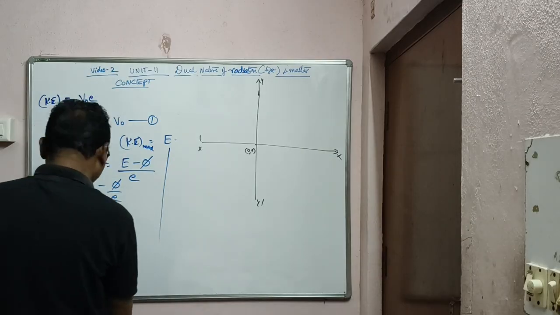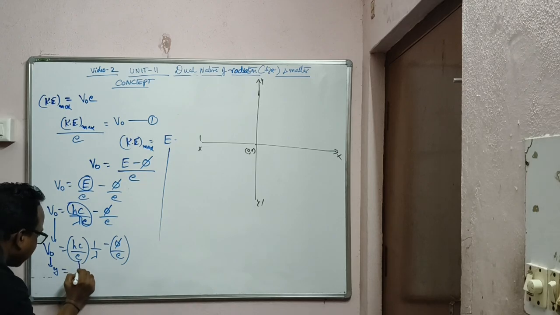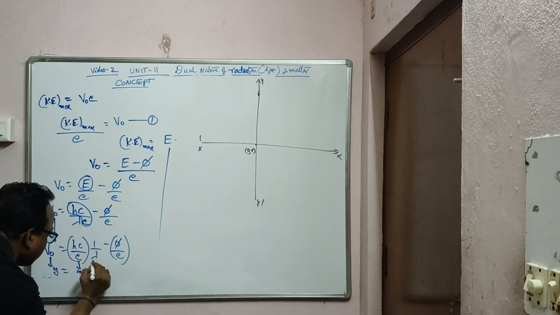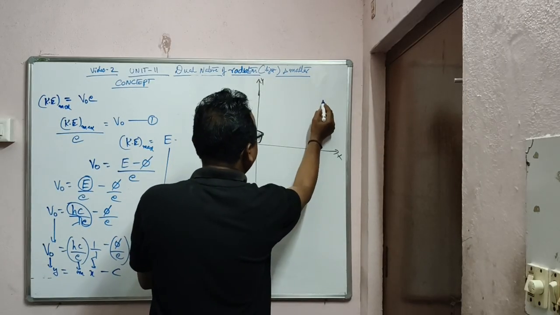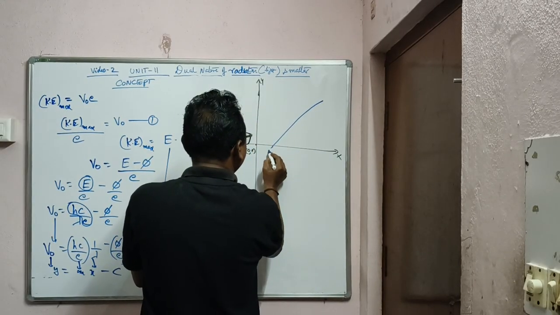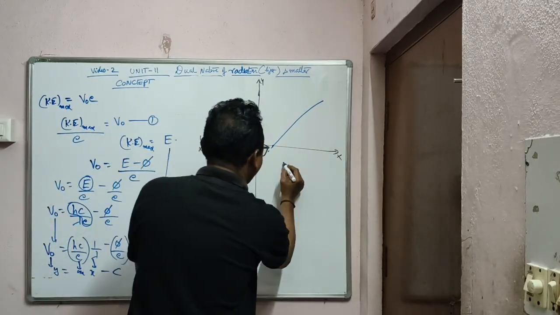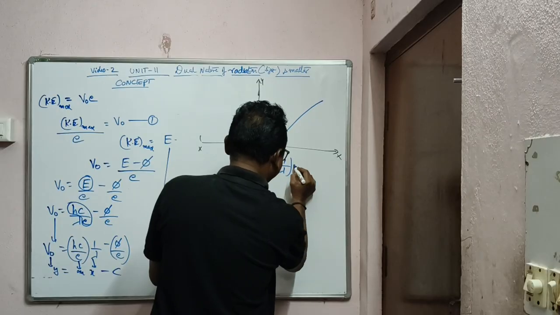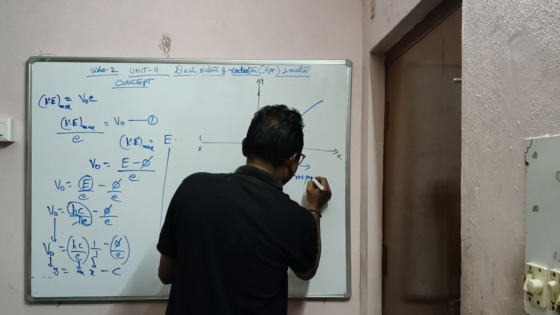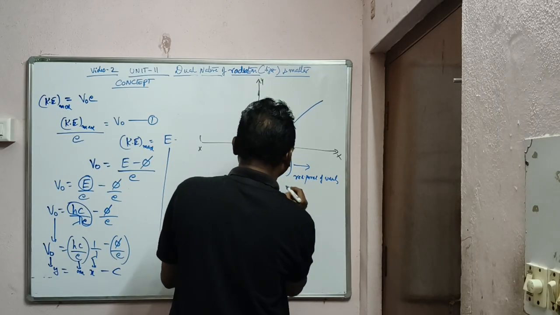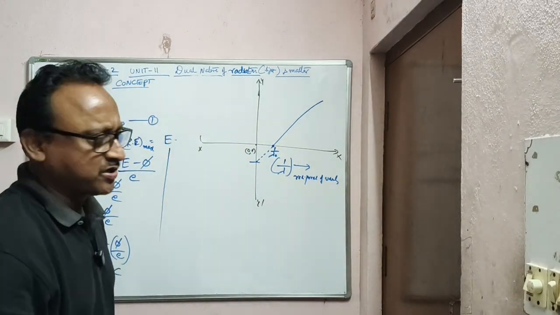So if you match this to y is equal to mx, this is x, minus c equation. See what happens: it is making an intercept. You can see this is making an intercept here. The graph has 1 by lambda on the x-axis, that is the reciprocal of wavelength, and this point is nothing but 1 by lambda 0, the threshold wavelength, that is the longest wavelength.